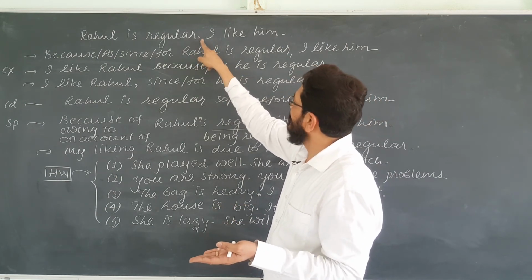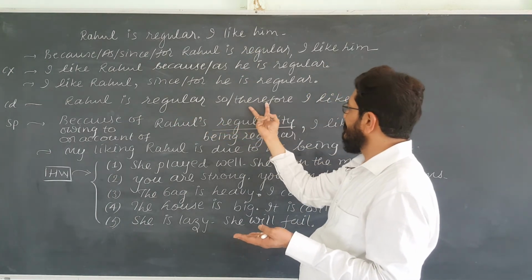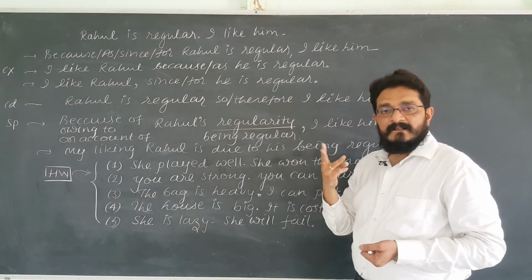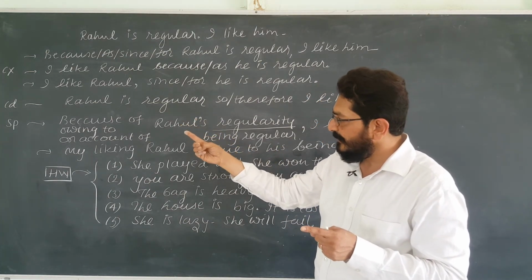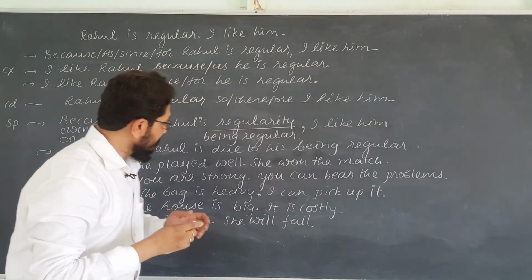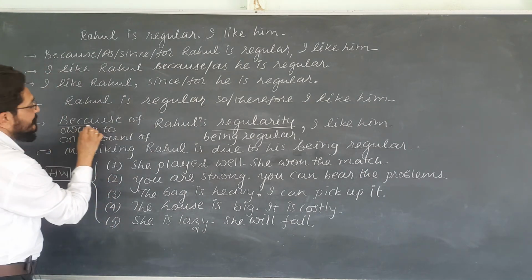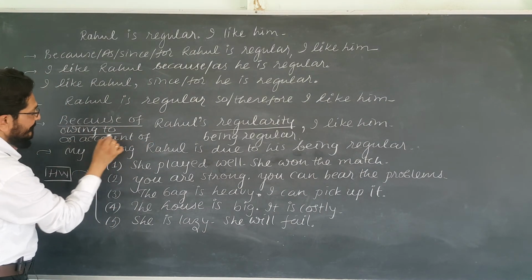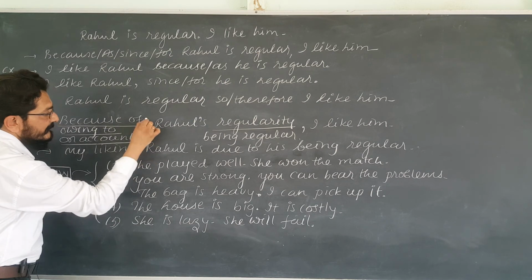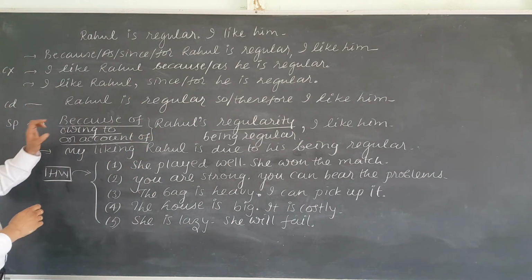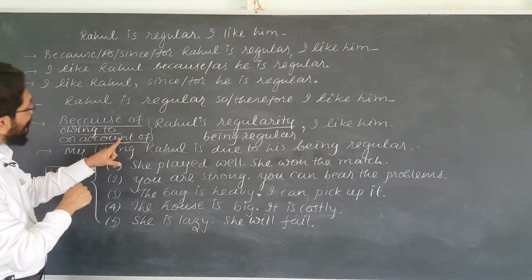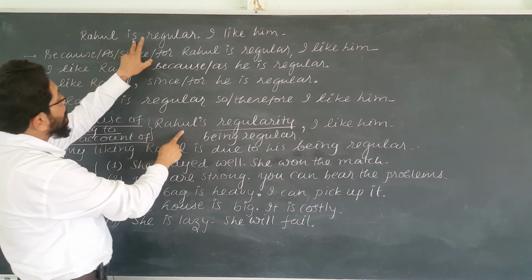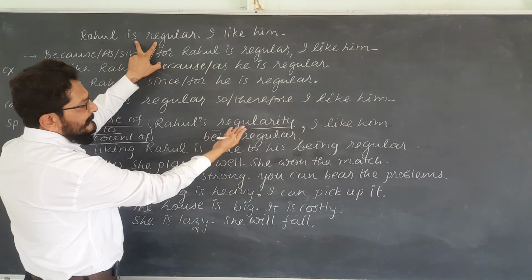Rahul is regular, so I like him. And three, because of, owing to, or on account of. These three can be used in the same way to make the sentence simple. Because of, or owing to, or on account of Rahul's being regular, or regularity.